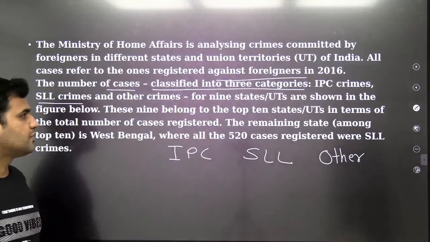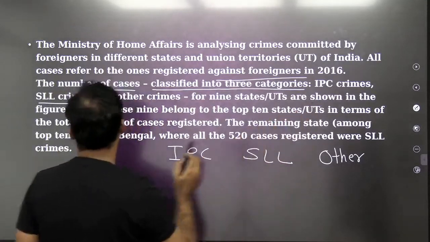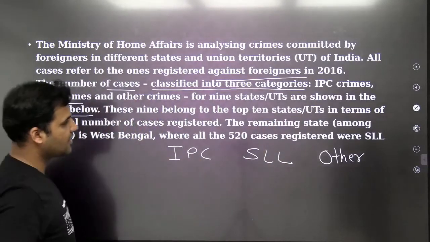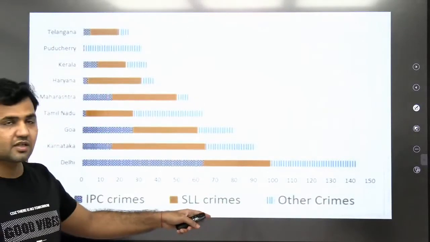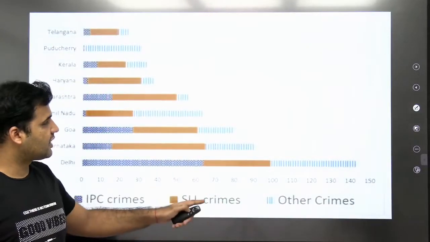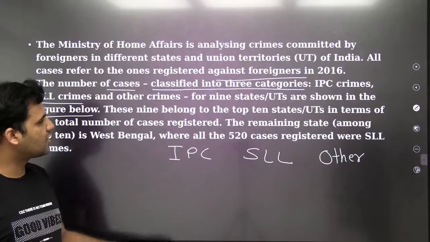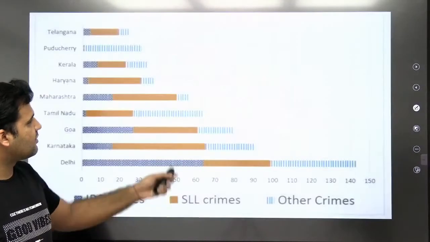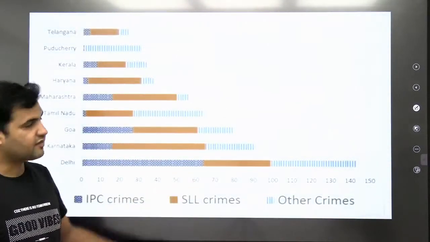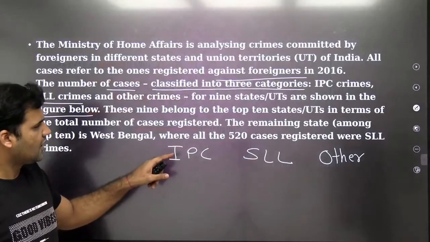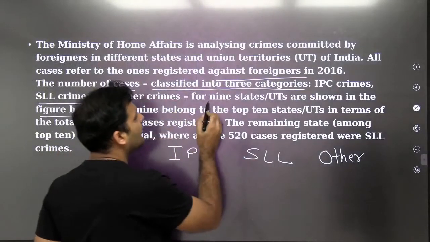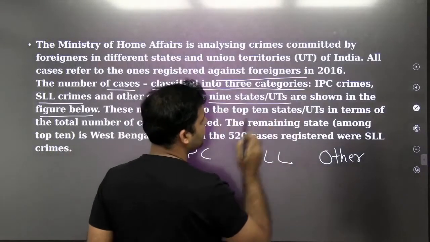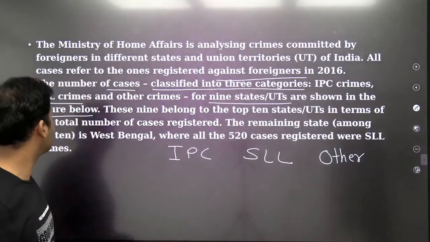Nine states or UTs are shown in the figure below. There's another figure mentioned over here in the next slide, but let's quickly go through the information part first. This is the bar graph where you're supposed to take the data from, and it is mentioning the data of the nine states or UTs.